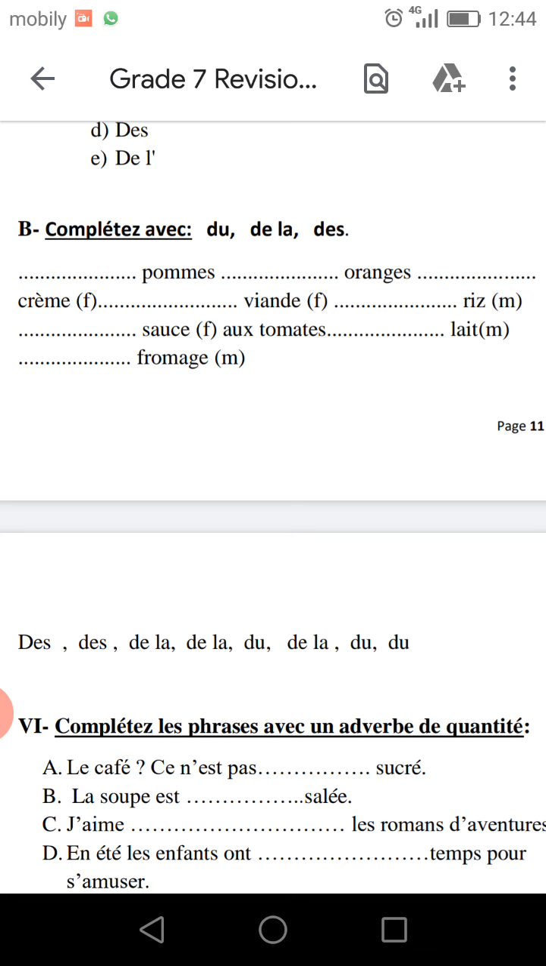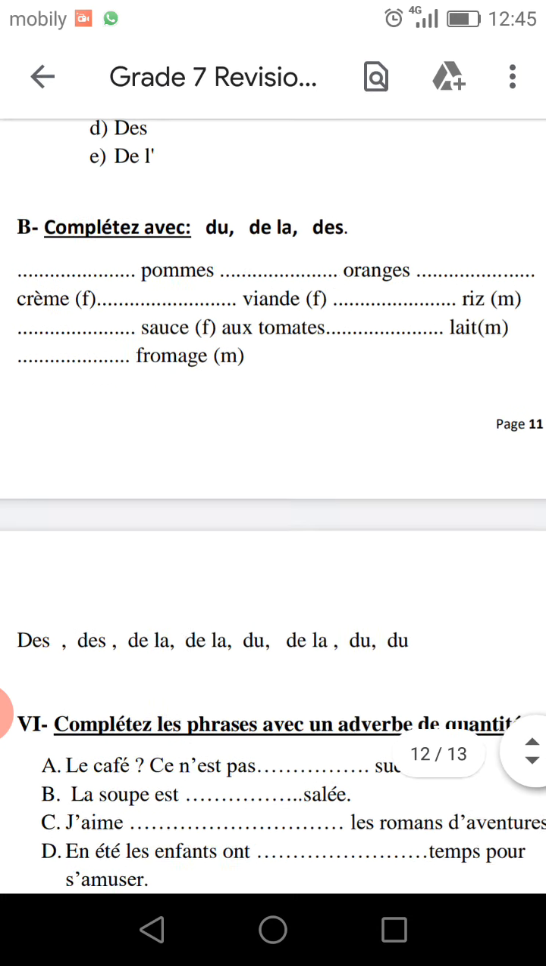You can use anyone here. Okay, you can use ce n'est pas, is not very sugary. How to use very? La soupe est salée. Sorry, je suis désolé. La soupe. The soup here est salée. Salty. Salt, salé. Adjective salé. It will be salé. You can say peu salé, little salt. You can say très also. You can say trop, too, or very.